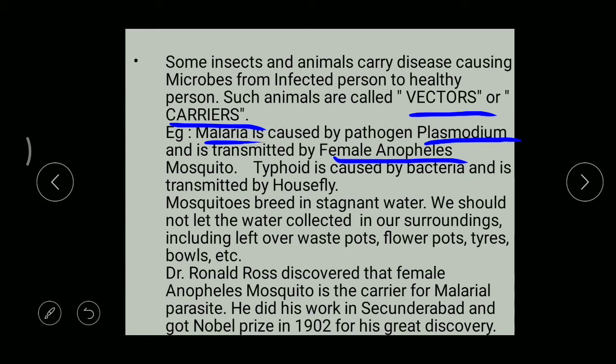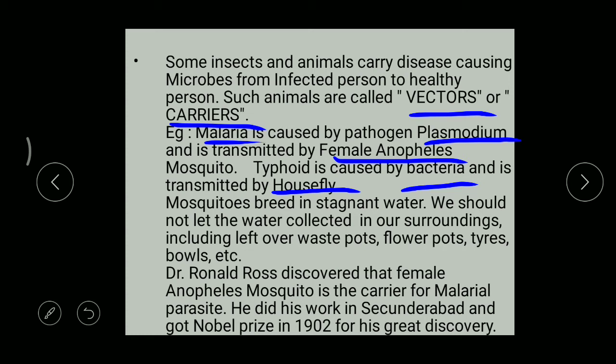Yeah. Okay. Then the other one, typhoid. Typhoid is also caused by a pathogen, a bacteria, that is Salmonella typhi. It is the name of a bacteria, but this bacteria is transferred from a patient to a healthy person by a common insect, that is the housefly. Right? So here the bacteria is a pathogen and the housefly is a vector or a carrier. You got the difference? Right.